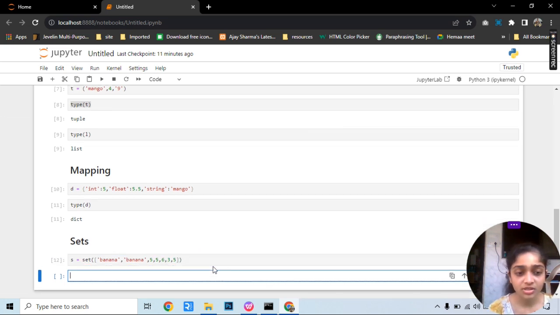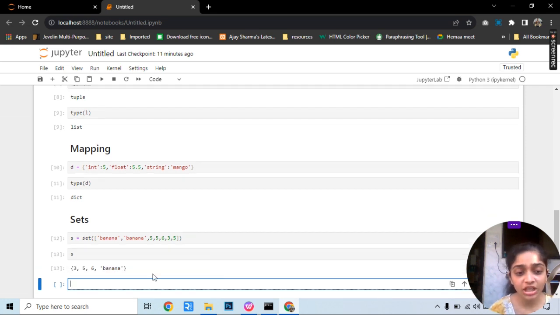Now I will run this. When I print s, it will give me only unique values. I have written banana 2 times and 5 3 times, still it is giving me only 1 time. That means our set gives only unique values. So whenever you want to find how many unique values there are, you can use sets.